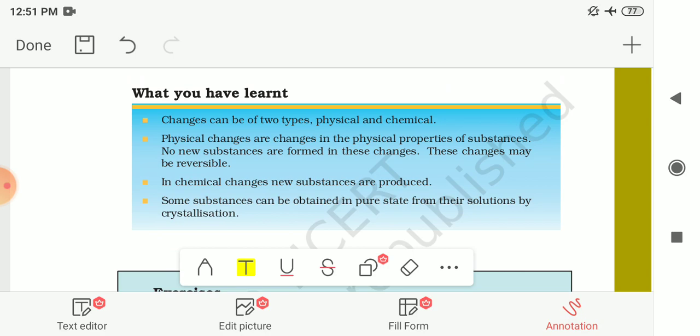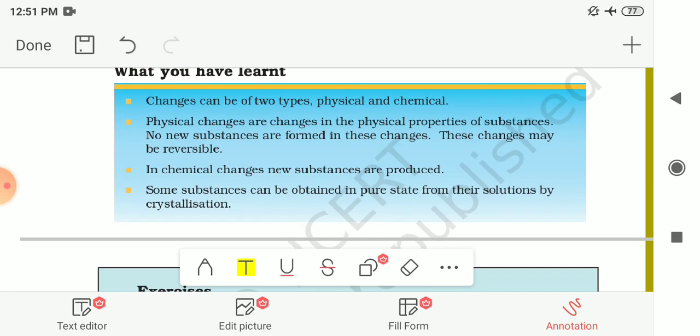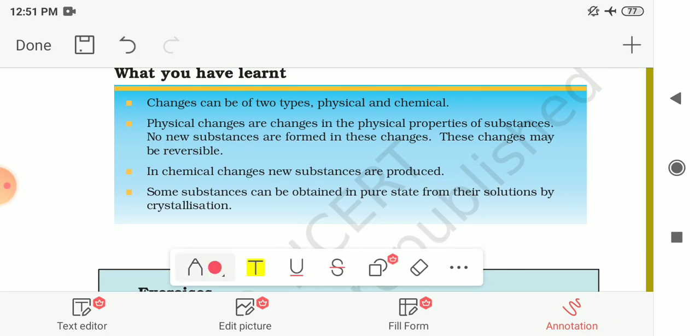Let us quickly summarize this chapter, what we have learned from this chapter. So we had seen that changes can be of two types, that is physical and chemical. Then we had seen that physical changes are changes in the physical properties of a substance, and no new substances are formed during these changes. And these changes may be reversible.